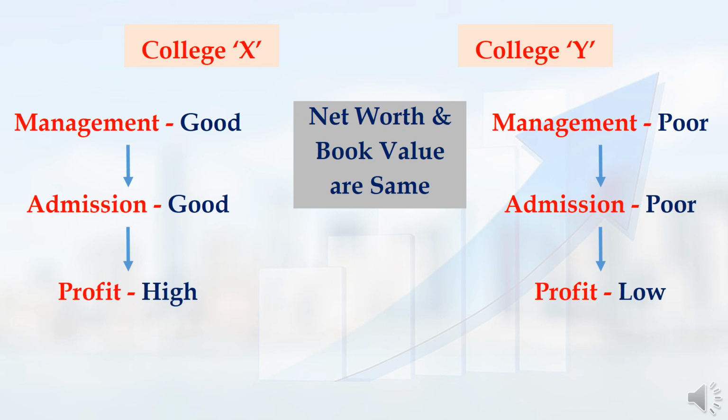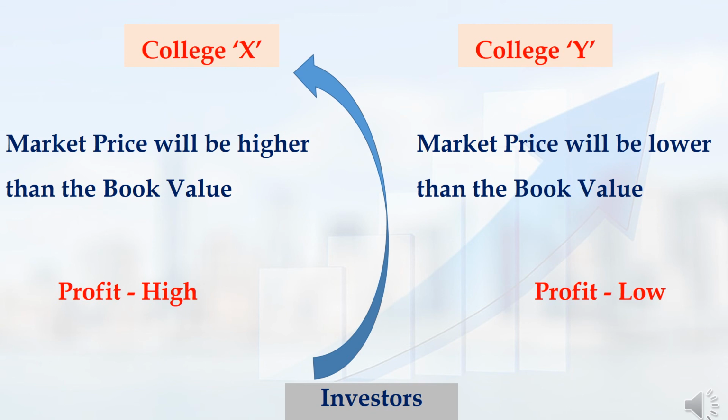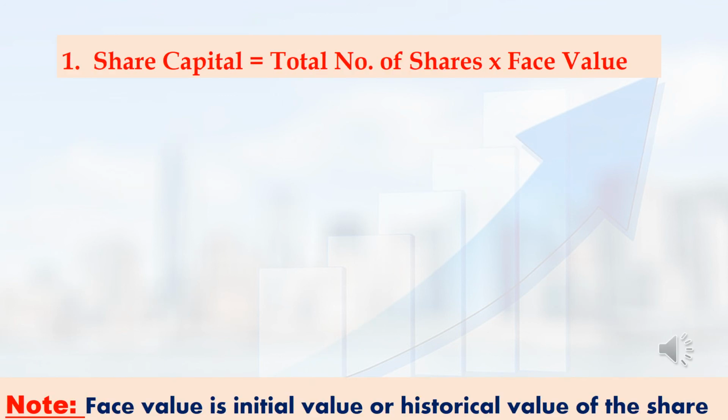college Y will have a big loss. In this situation, all the investors will be interested in buying the shares of college X only. So demand will increase and finally the market price of college X will increase higher than its book value. But there will be no demand for college Y shares. So the market price of college Y will be equal to its book value or maybe less than its book value also. Next, we will see the simple formula for three types of capital used in the share market.